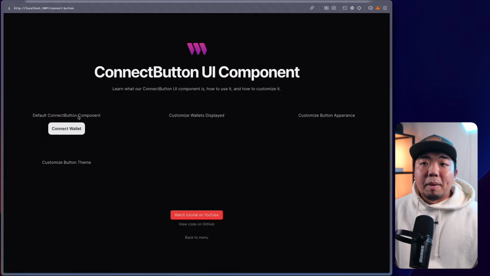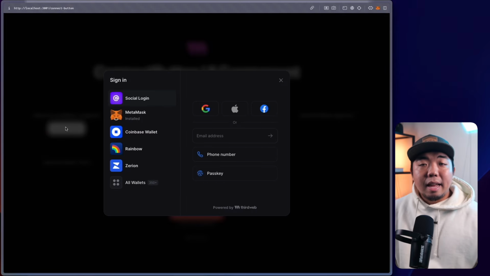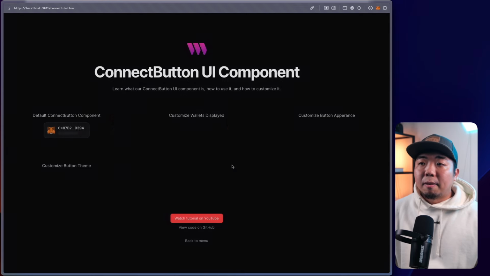I'll come back to my demo app here, and we have a connect button, and there you go. With that one line of code, that one UI component, you now have a connect button where a user can connect a Web3 wallet or create a Web3 wallet and connect it to your application. So I can sign in with MetaMask here. You can see my MetaMask right here is connected.